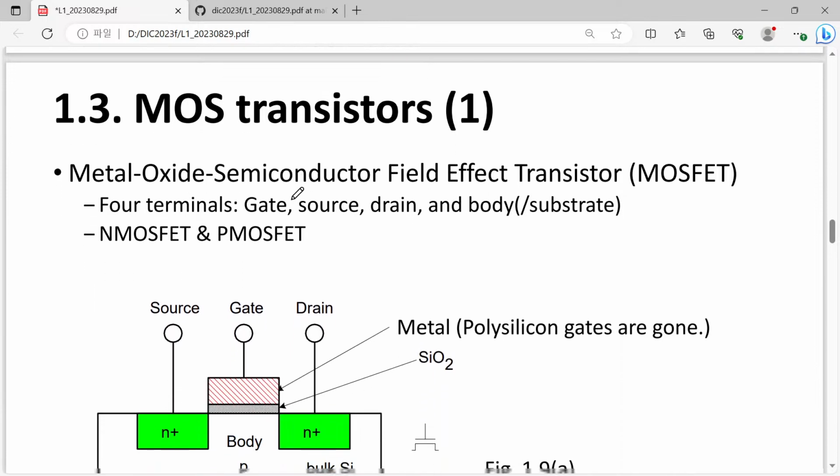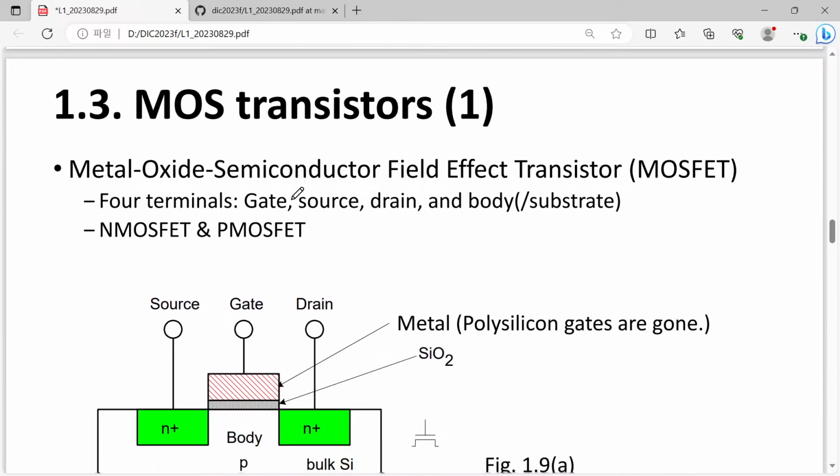So let me go to the MOS transistor. MOS means metal oxide semiconductor. And although we say MOS transistor, that actually means field effect transistor. So MOSFET is its full name. Then sometimes we say just MOS, whatever.